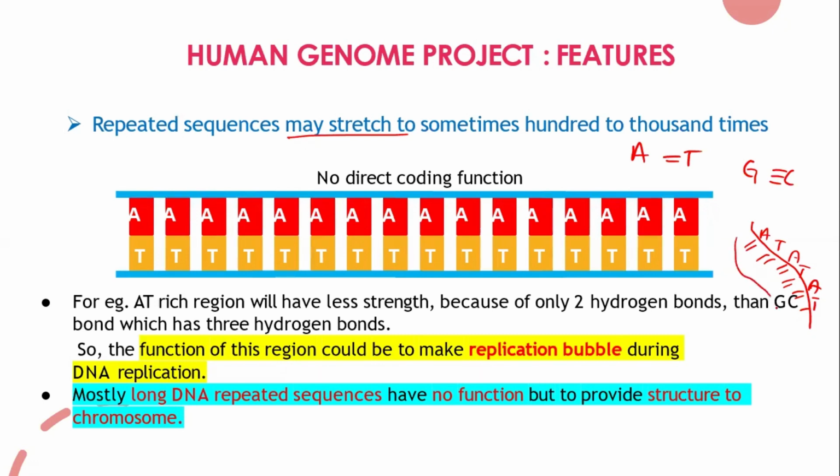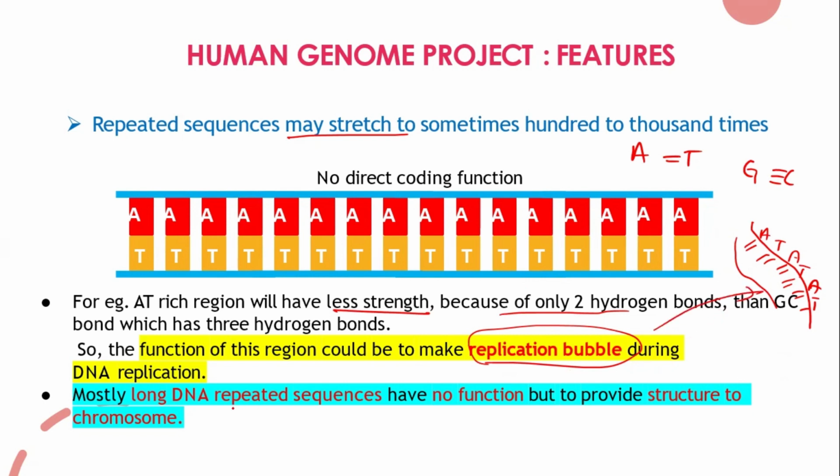So this is the region where you can form the replication fork or replication bubble, because it has double bonds and a double bond is a weak bond. So it is a delicate region where you can split the DNA. So an AT rich region will have less strength because of only two hydrogen bonds, compared to GC. So the function of this region is the replication bubble. We have studied during DNA replication, right? There is a formation of replication fork by breaking down the hydrogen bonds, and this can happen more in this region.